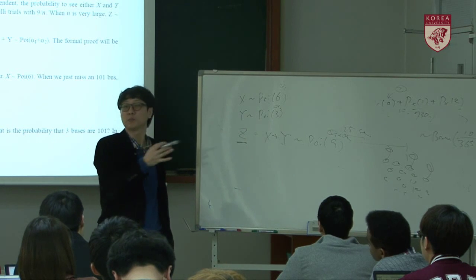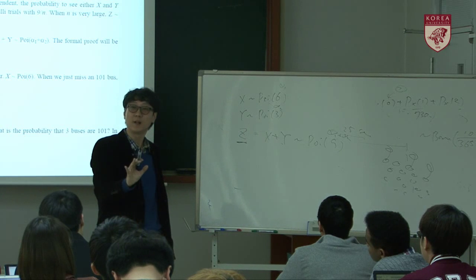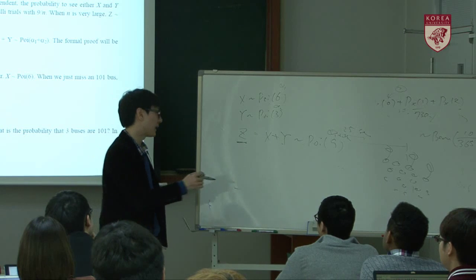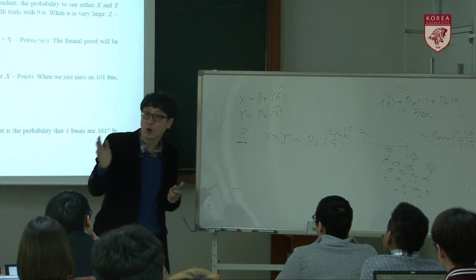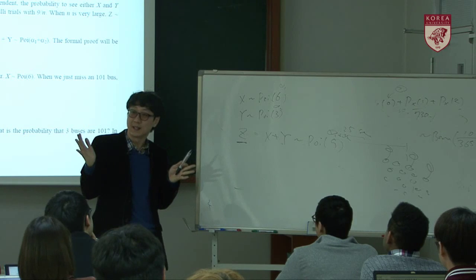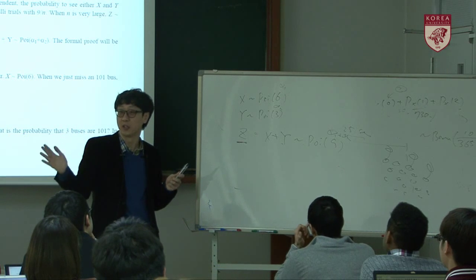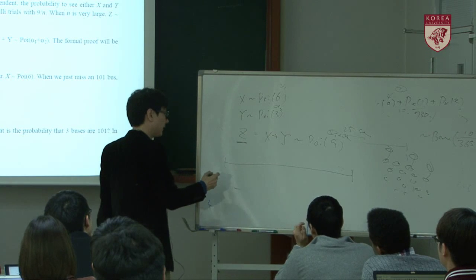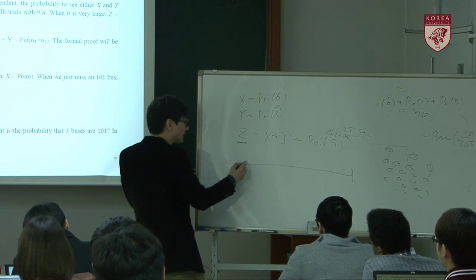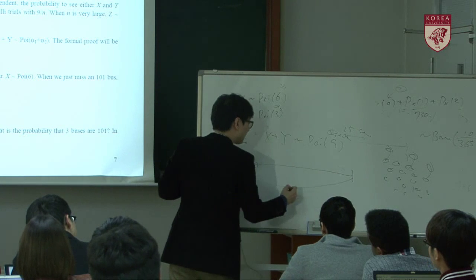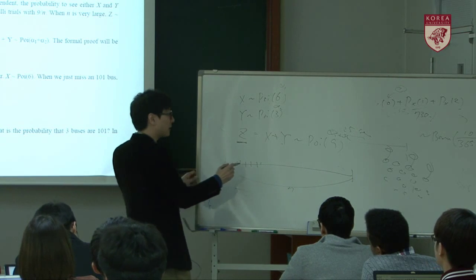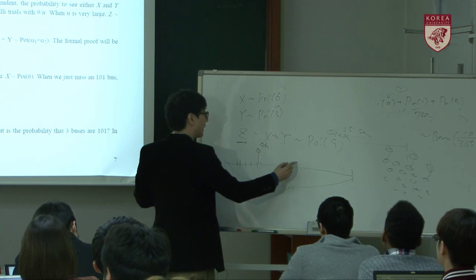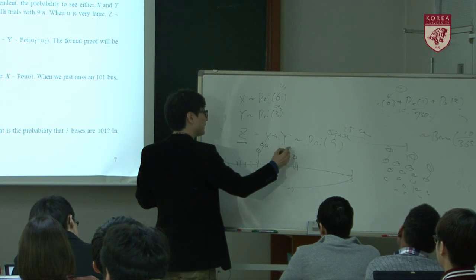But mathematically you can prove it, but intuitively, how can you recognize it? Intuitively, you can think of slots and the number of events. So here is a slot. Then in total there are very tiny slots, n slots in total, and the probability that X occurs is 6 over n, and the probability that Y occurs is 3 over n.